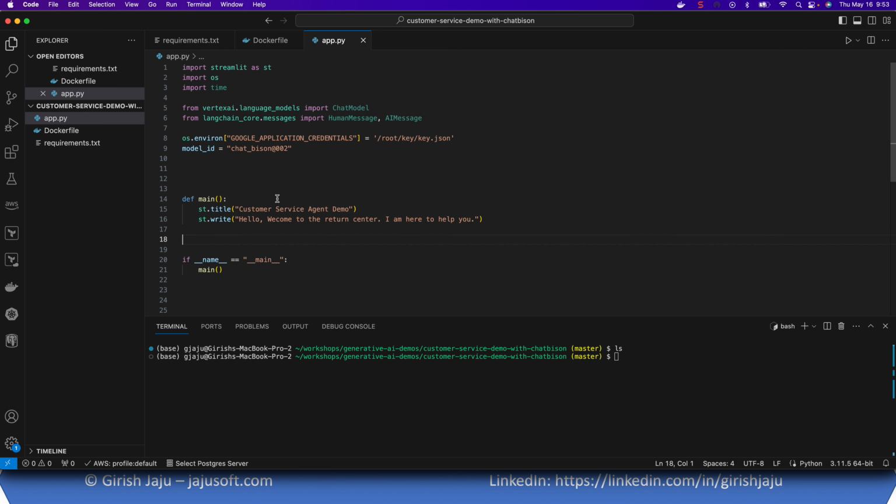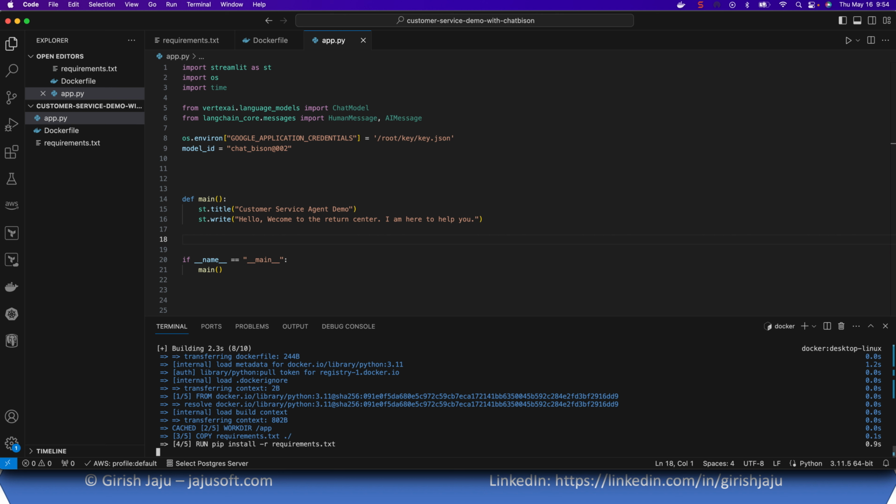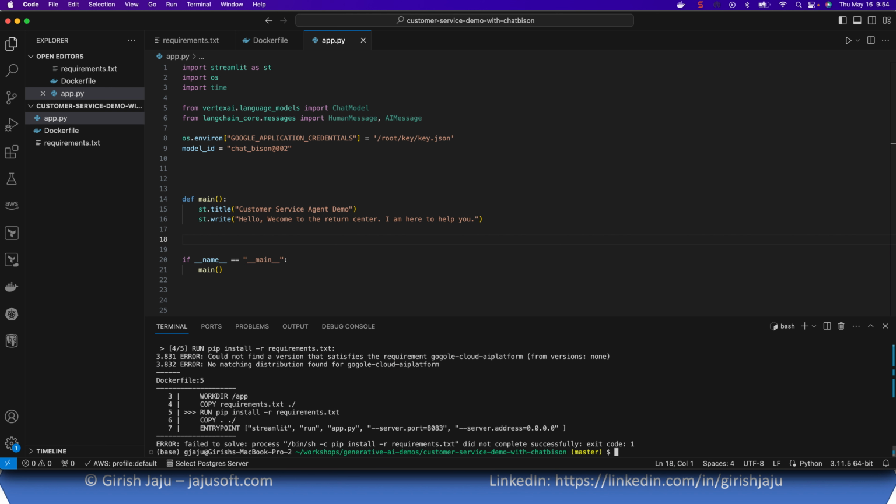Okay, so let's build this image, run it, and see that we don't get any dependency errors. So I am going to quickly do a docker build, tag it simple customer service demo. I have most of the dependencies already downloaded, so it could be very fast for me.